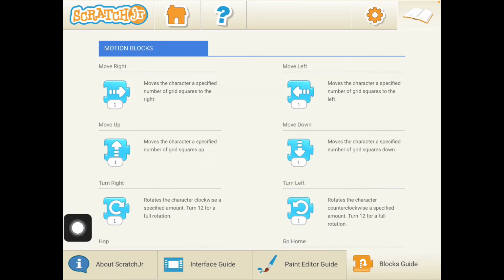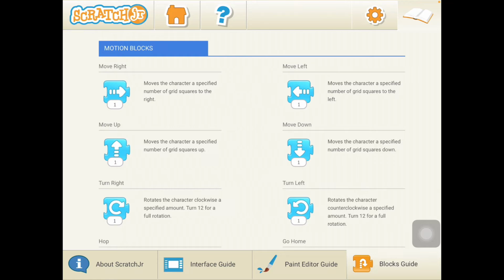turn left. Now if you notice the description on the turns, it says rotates the character clockwise a specific amount, and if you turn 12 it's a full rotation. And the turn left, you're going to go counterclockwise a specific amount, and 12 is a full rotation.